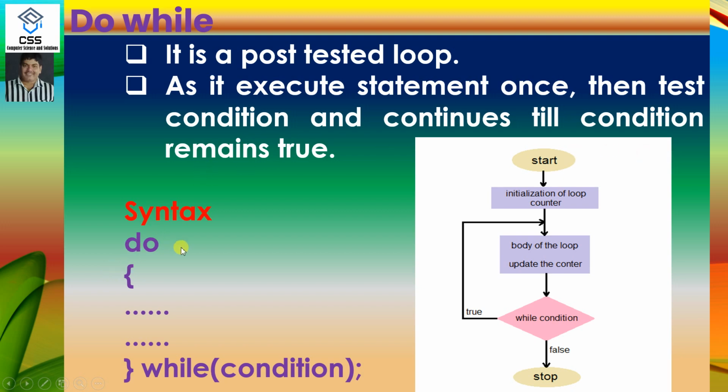On the side of do, there will be no semicolon. The block of statements is written as usual within the two curly brackets, and the while condition side is where the semicolon is. First it executes, then tests the condition. If the condition meets true, it will continue within this loop till the condition remains true. The flowchart suggests first execute, then test condition. If after one-time execution the condition meets false, it will come out of the loop. If after one step of execution the condition meets true, it will continue again, and when the condition meets false, it will come out of the loop. As it executes the statement once, then tests the condition, it is known as a post-tested loop.